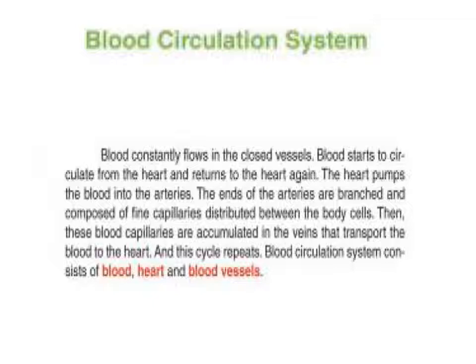Why? The answer is that the heart pumps the blood into the arteries. The ends of the arteries are branched and composed of fine capillaries distributed between the body cells.